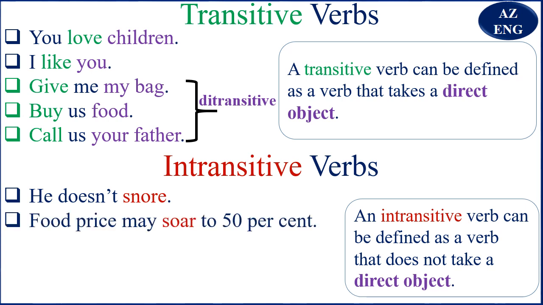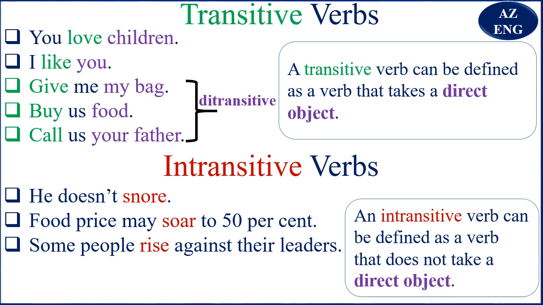And again here, food price may soar to 50%. So it is not something that you ask. You don't say may soar something, or may soar someone. It's not like buy us what, buy us food. It's not like I like and you keep quiet. I like what? I like you. So it doesn't snow is intransitive. So too is soar intransitive.